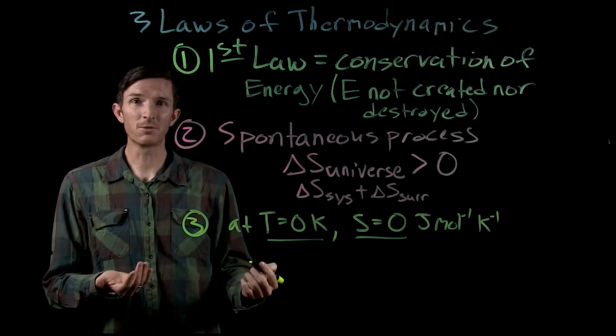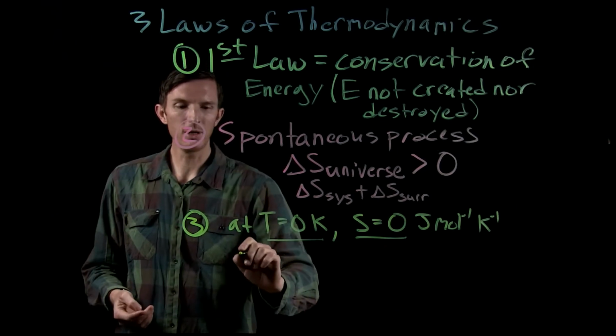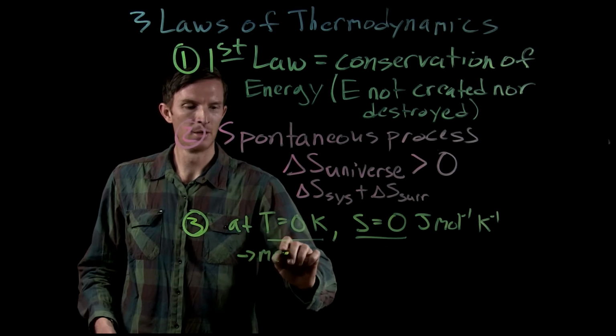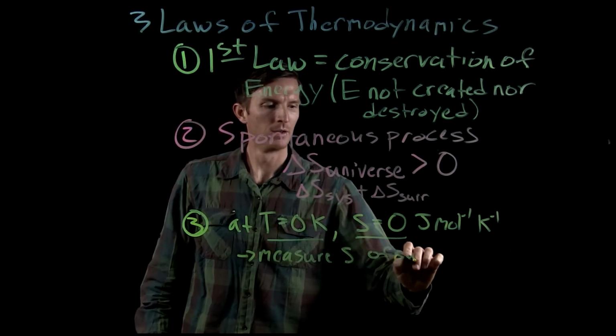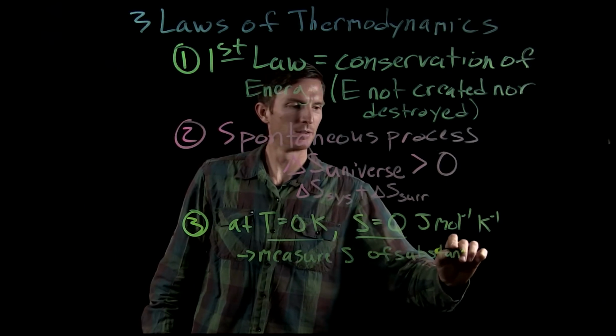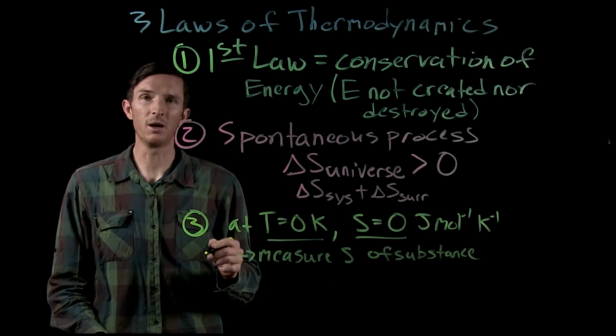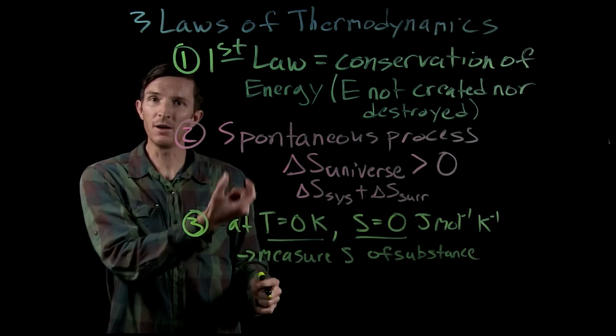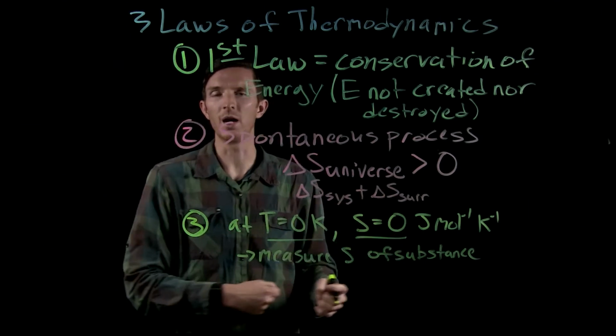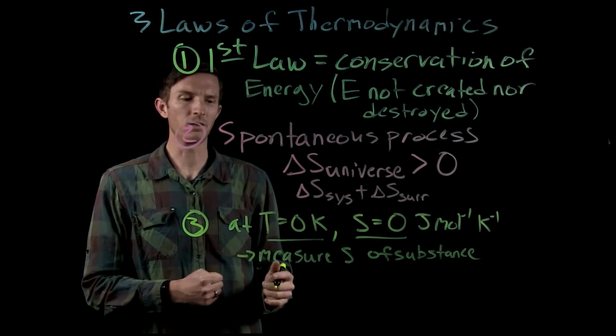Now, what is a consequence of this? Well, that means that we can actually measure the entropy of each substance. Okay, so we're not going to talk about the entropy of formation of a substance. We can actually say the standard entropy of calcium chloride is a specified value.